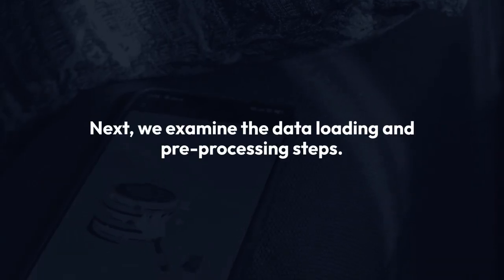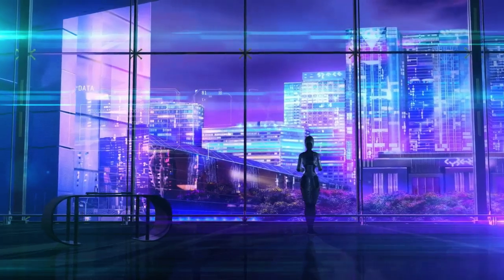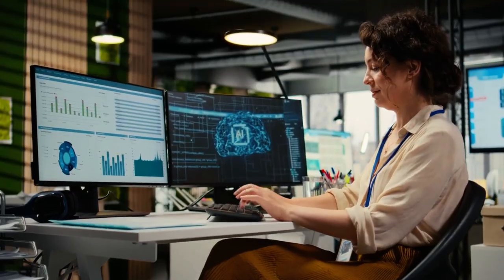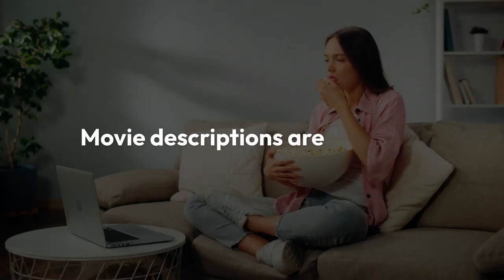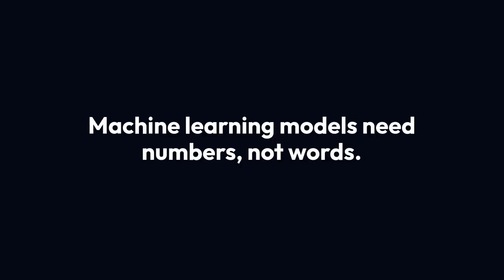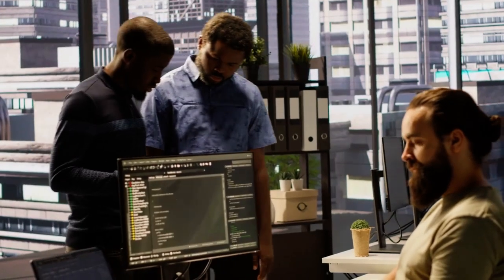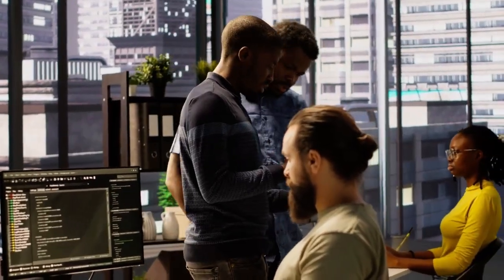Next, we examine the data loading and preprocessing steps. How does the project get its movie data? Is it from a simple CSV file, or a more complex database? Movie descriptions are just text. Machine learning models need numbers, not words. So, cleaning this text is vital. We look for steps to remove special characters, stop words, or to convert everything to lowercase.